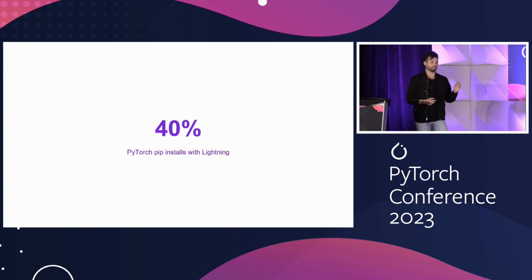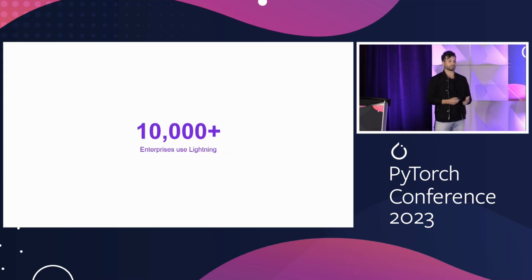40% of PyTorch pip installs also come with Lightning. Right? That's a huge percentage of the PyTorch installs as well. So we actually do work with a lot of the community. We're in over 10,000 companies today. So you can talk to, I don't know, NVIDIA, Lyft, Uber, et cetera. All of these people are powering their training workloads and inference workloads with Lightning as well. You can bring your models from Hugging Face. Bring your models from Stability AI. We don't care where the models come from. Models are rockets. We're NASA. We're going to put them into space. We're going to make them run really fast, deploy them, all that stuff, right?